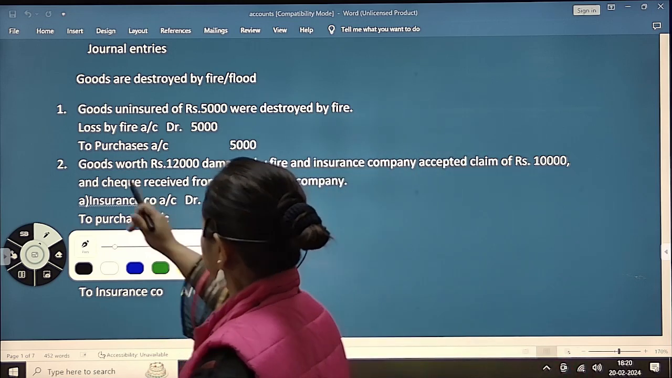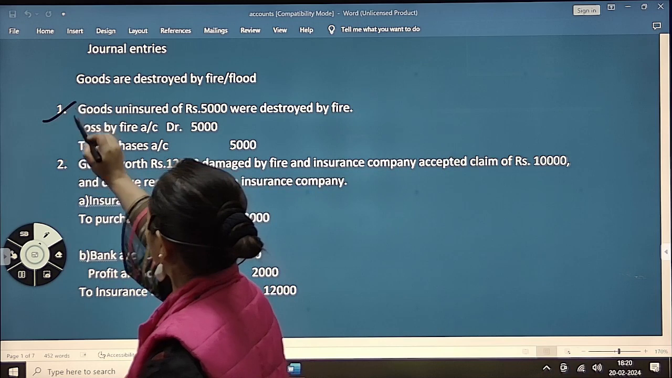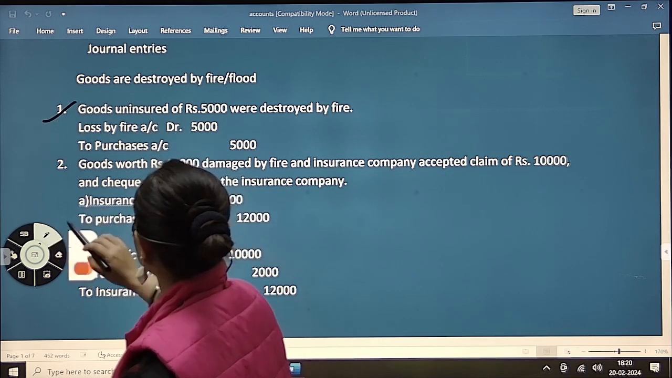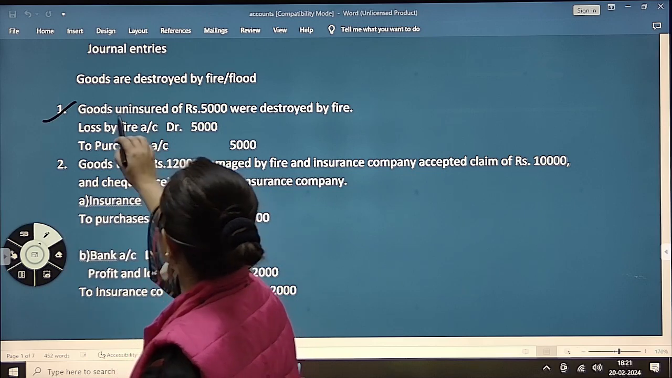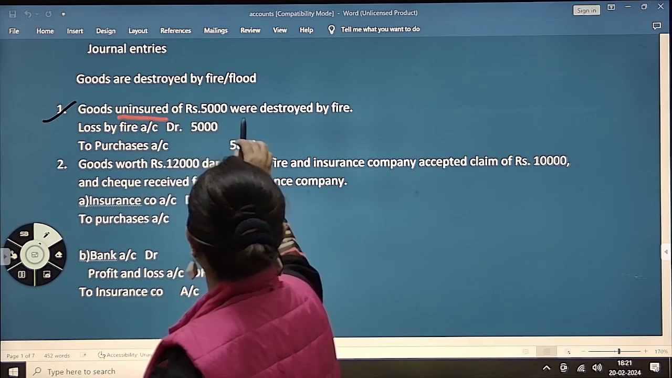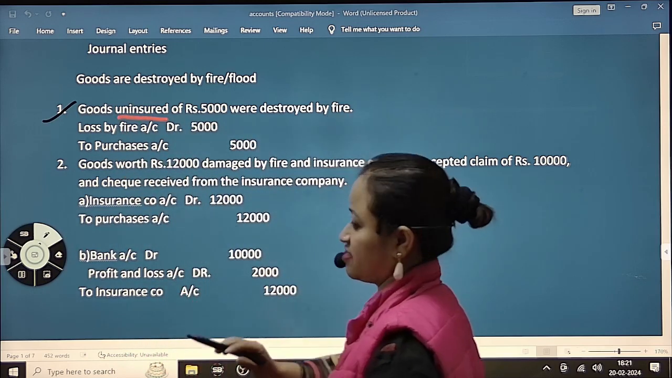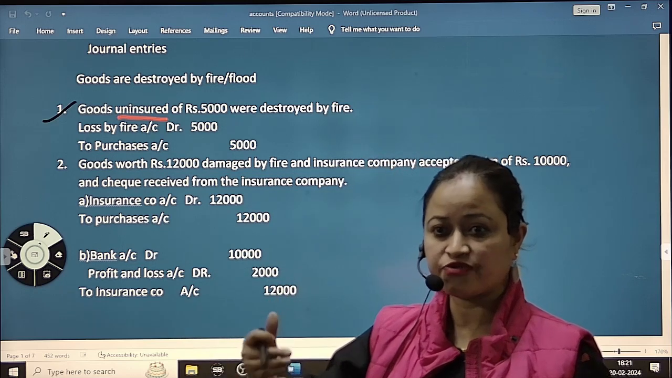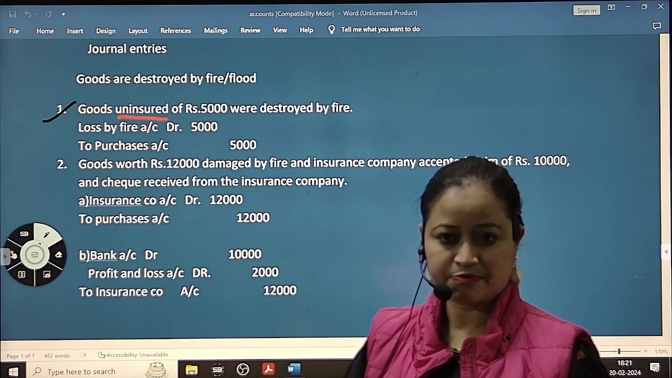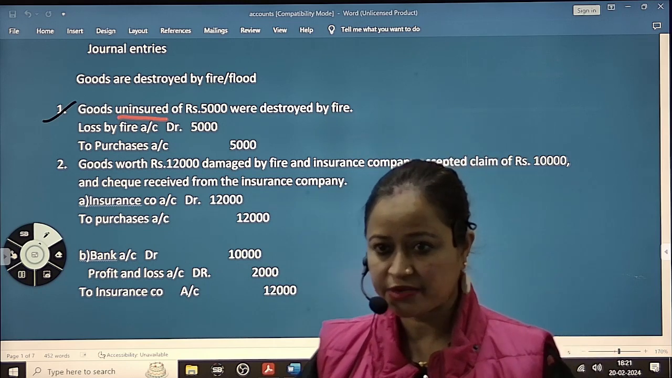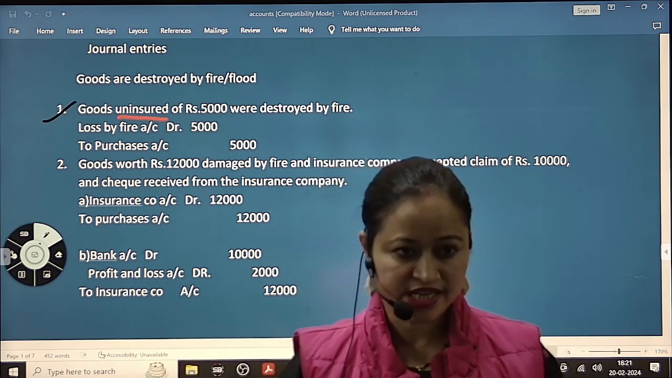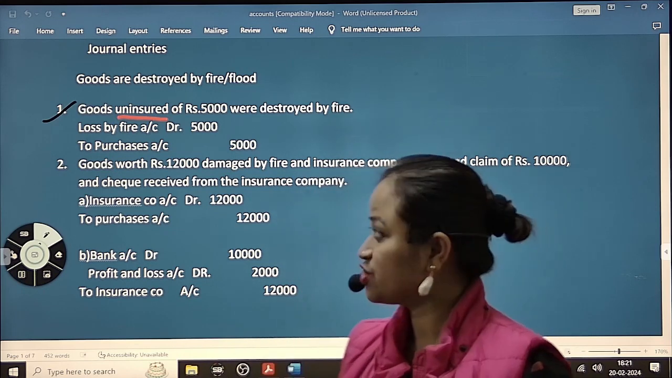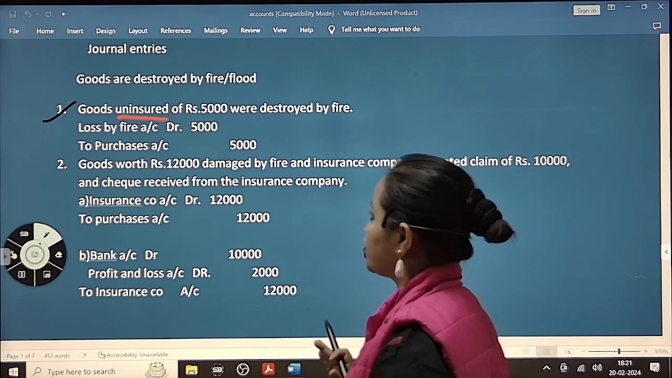The first one you can see: one condition is goods uninsured. Goods uninsured of rupees 5,000 were destroyed by fire. The goods which are uninsured, not insured with any insurance company, are a total loss for the firm. You cannot claim it from the insurance company. The insurance company will not give you any money. So that's a total loss for the firm.